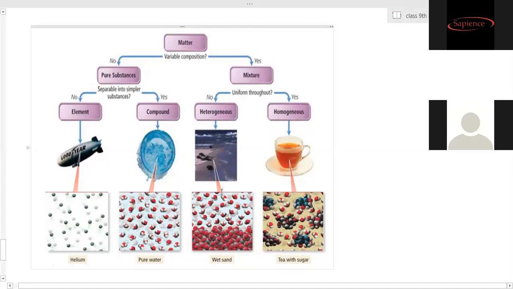Okay. When you take the mud and water condition, if you take every spoon, the color is different. Once we keep it undisturbed, at the top portion you will see more water and less mud. But if you place the spoon much deeper inside and take it out, you will see less water and more mud. So that means the distribution is not uniform. That is a heterogeneous mixture. Now, homogeneous and heterogeneous, is the part clear to you?